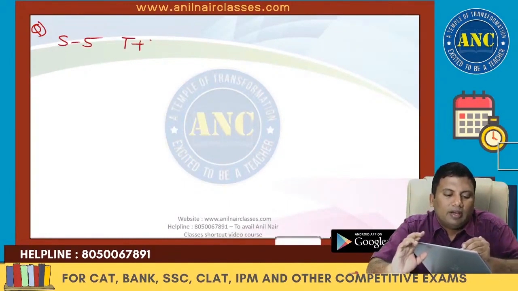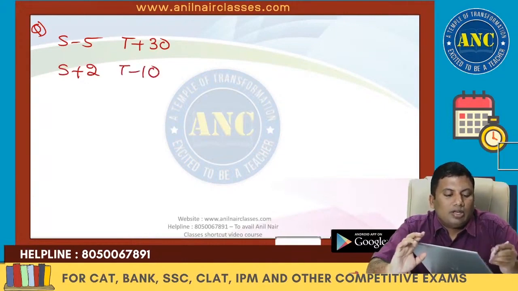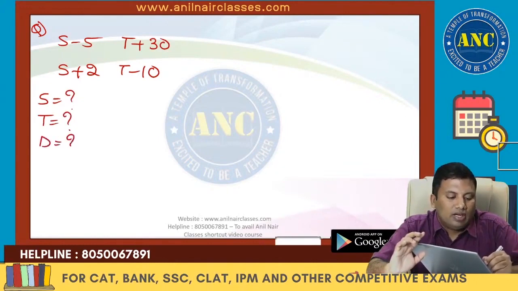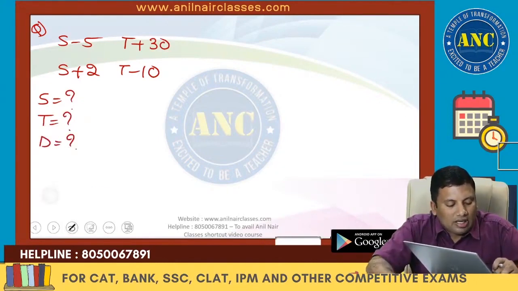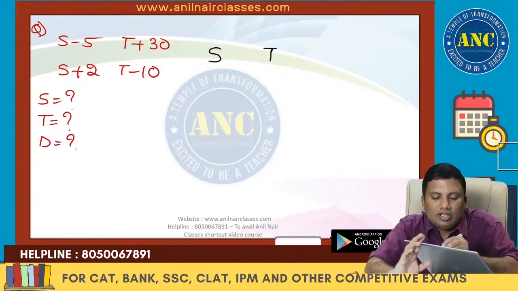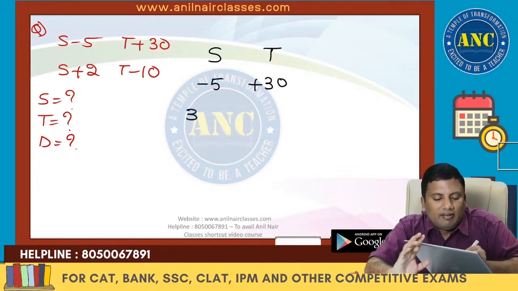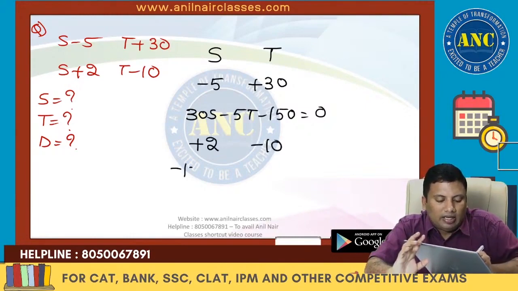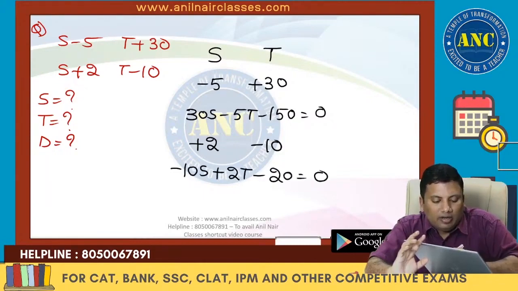S minus 5, t plus 30; s plus 2, t minus 10. Actual speed, actual time and actual distance. Speed decreased by 5, time increased by 30. First equation: 30s minus 5t minus 150 equivalent to 0. Speed increased by 2, time decreased by 10. Minus 10s plus 2t minus 20 equivalent to 0.